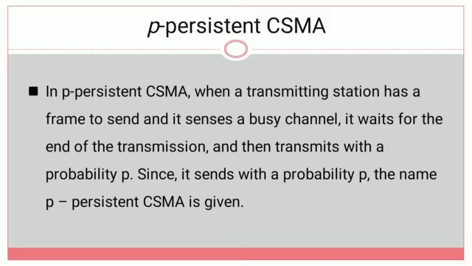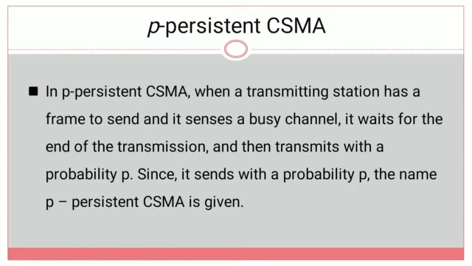That's why the name P-persistent CSMA is given to this model. The transmitting station has a frame to send. First it will check whether the medium is busy or idle. If it is busy, it will wait for the end of the transmission. So it will not wait for a particular time. It will wait for the end of the transmission and then transmit the frame with probability P. That's why the name P-persistent CSMA is given.